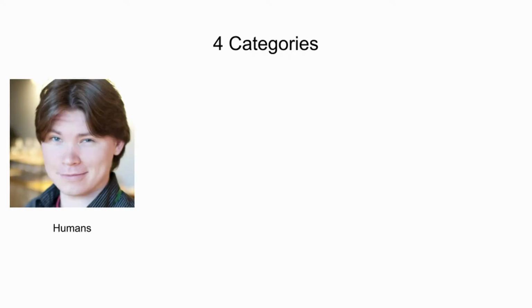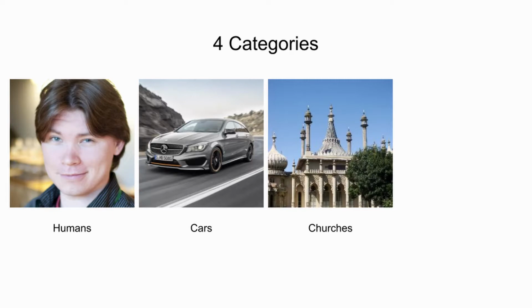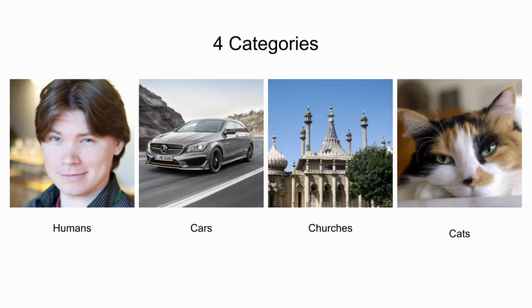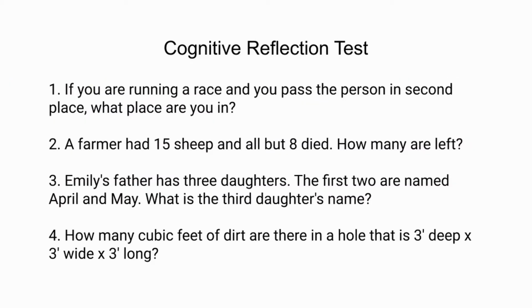Well, I put together a survey that tests exactly this across 4 different categories of images: human faces, cars, churches, and, of course, cats. Participants from the United States identify 32 images, 8 per category, as either fake or real. Then, participants complete a cognitive reflection test. 4 questions that test whether you follow gut instinct or thoughtful reflection.